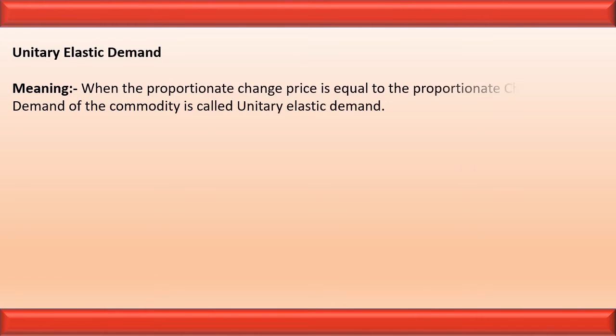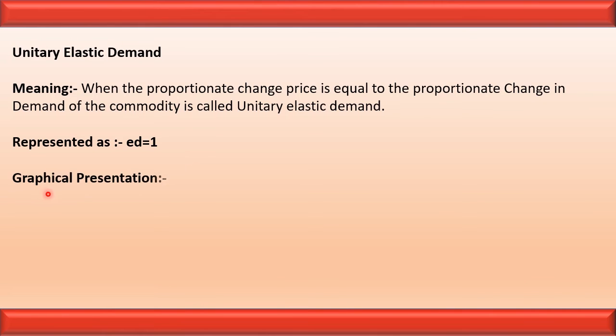Now let us see the next type, that is unitary elastic demand. When the proportionate change in price is equal to the proportionate change in demand of the commodity, it is called unitary elastic demand. Here ED is equal to 1. Let us see the graphical presentation. This slope shows the unitary elastic demand.